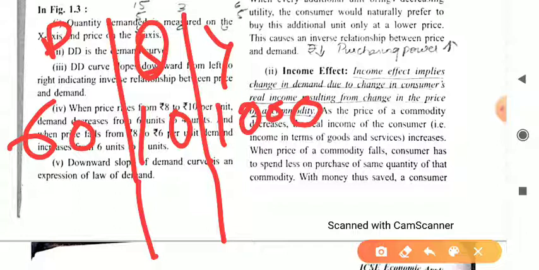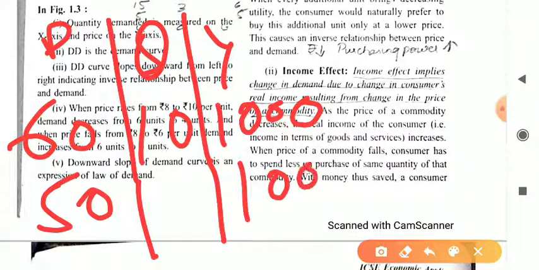Now suppose the commodity price decreases to 50, and our income remains constant. Our income is still 1000. In this case quantity demanded increases to 12. So you can say that when income remains constant and price falls, we increase our quantity demanded. This is the income effect.